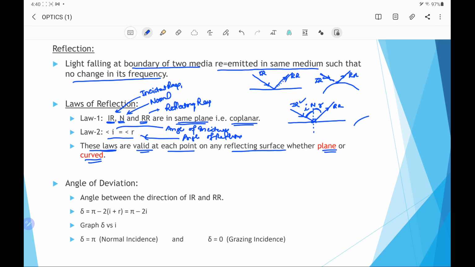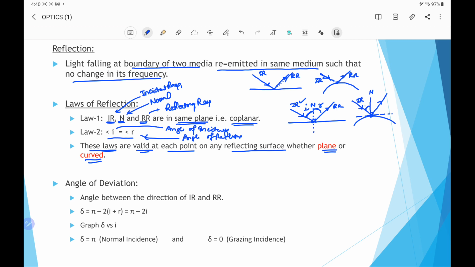For example, if we take a curved surface and there is a point, we draw a tangent at this point, then the normal will be perpendicular to this tangent. At this point a ray is incident, this is the IR, and this vertical line, which is perpendicular to the tangent, is the normal. After reflection it returns into the same media.